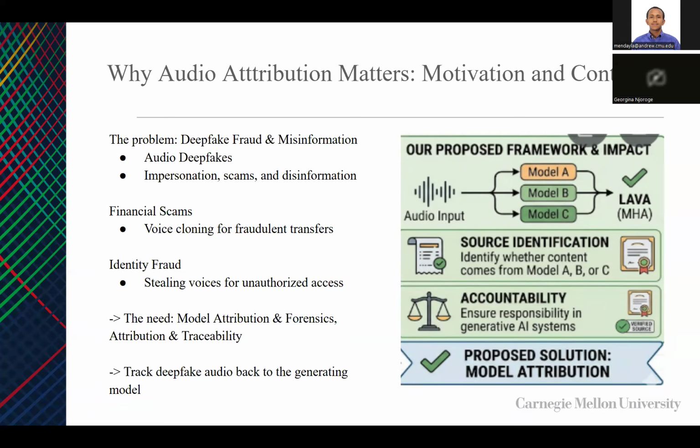So the real issue we're looking at isn't just whether the audio was fake or real, but rather we need to identify the sources. So which specific generative model was used for this fake audio, in order to trace back where it came from. So what we're trying to do is not only identify whether it's fake or real, but be able to track back to the generating model.